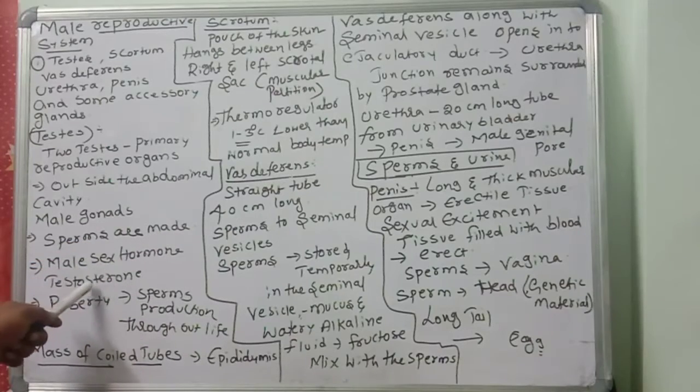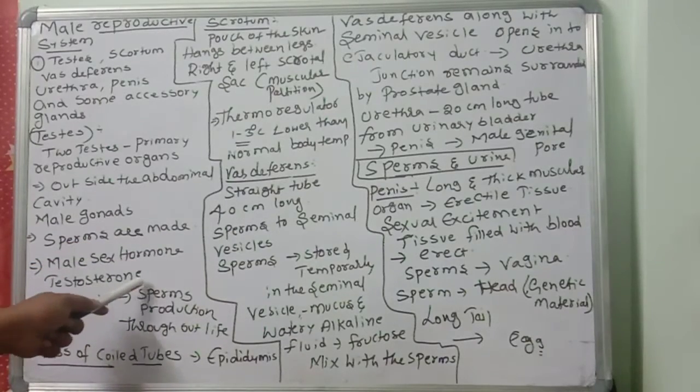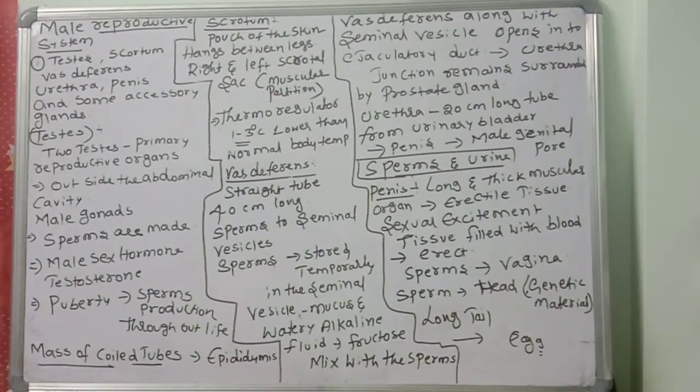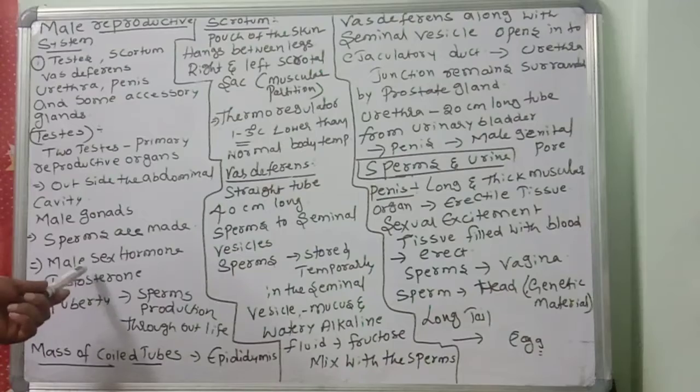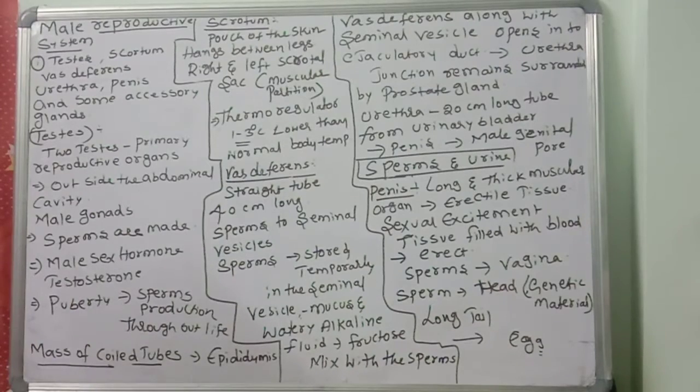The male sex hormone is called testosterone. It is very important for the development of male secondary sexual characters. What are the secondary sexual characters? Voice change, the shoulders becoming strong and widening. All this is because of testosterone.